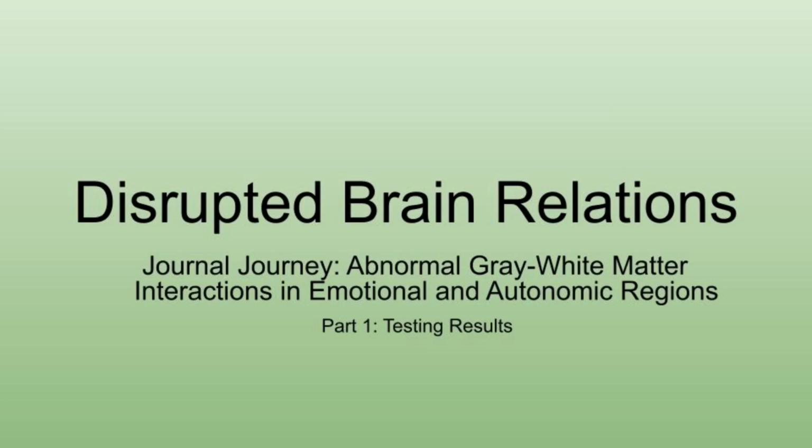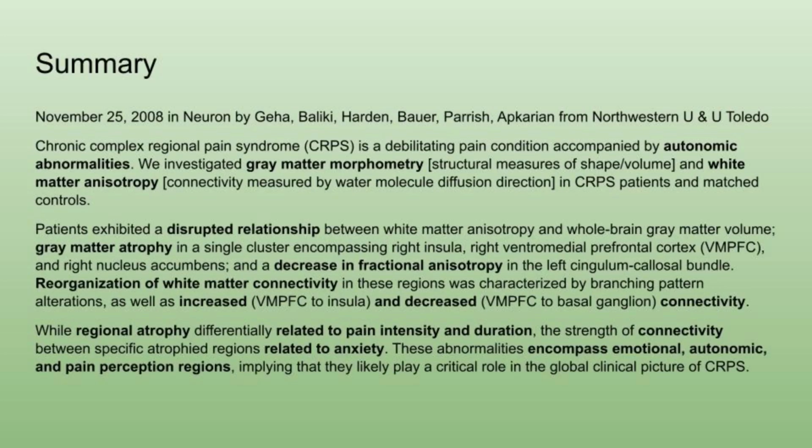Today's video is Disrupted Brain Relations. It is part 1 of a 2-part breakdown, as well as a third video which is a simplified version. This is another step down our journal journey where we will be discussing the paper Abnormal Gray-White Matter Interactions in Emotional and Autonomic Regions. This is a very complex paper. If it is too complicated for you, please check the simplified version.